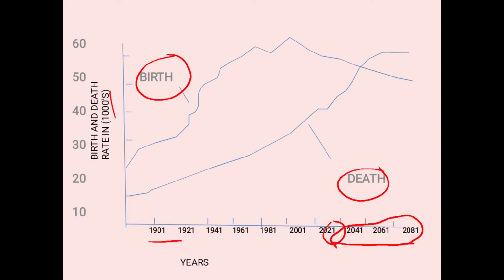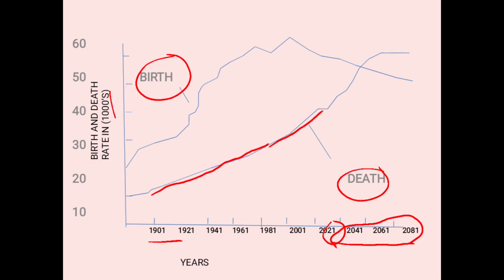So in death, what will you write? That in New Zealand in 1901, the death rate was, you can say here in thousands, this is 10,000, and then it increases. Then you have to write about 1921. What happened? The level is raised, it is increasing, and in 2001 the death rate is at its peak.